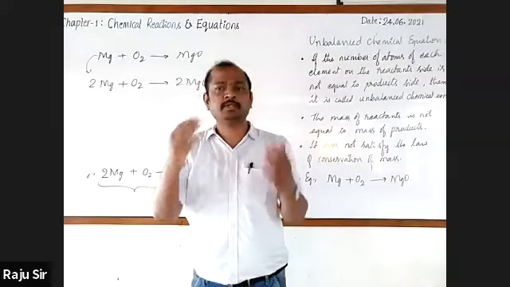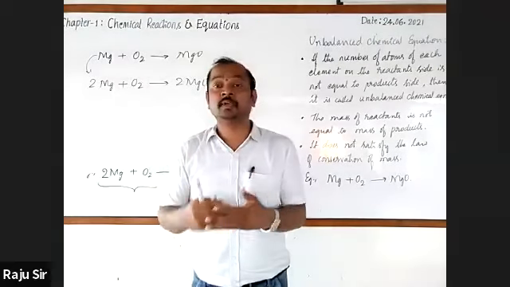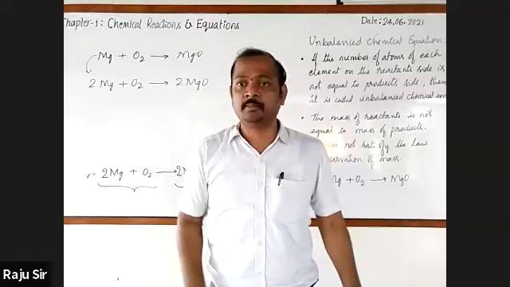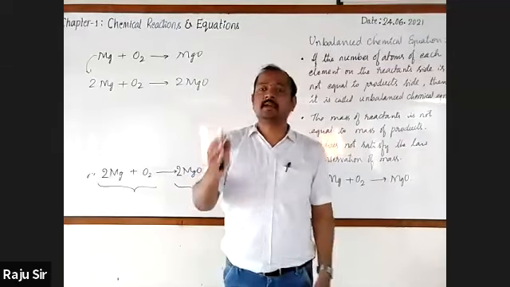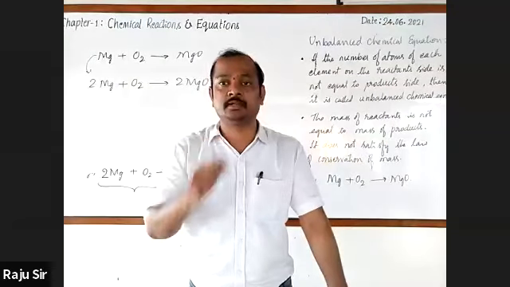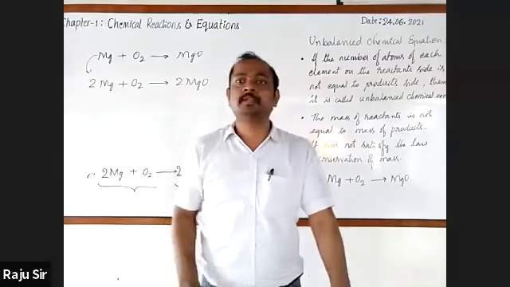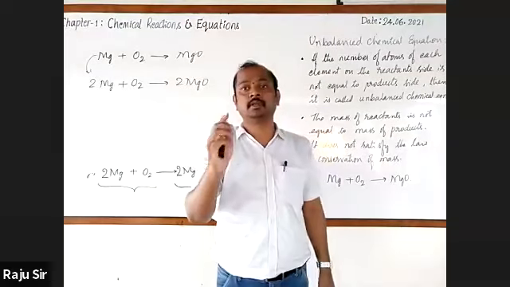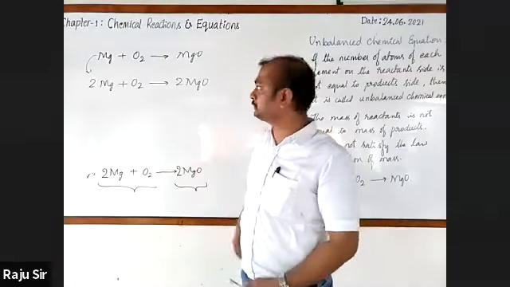But among these, for 10th standard, they have introduced the method called hit and trial method. Now we will come to know how to balance a chemical equation by the hit and trial method.